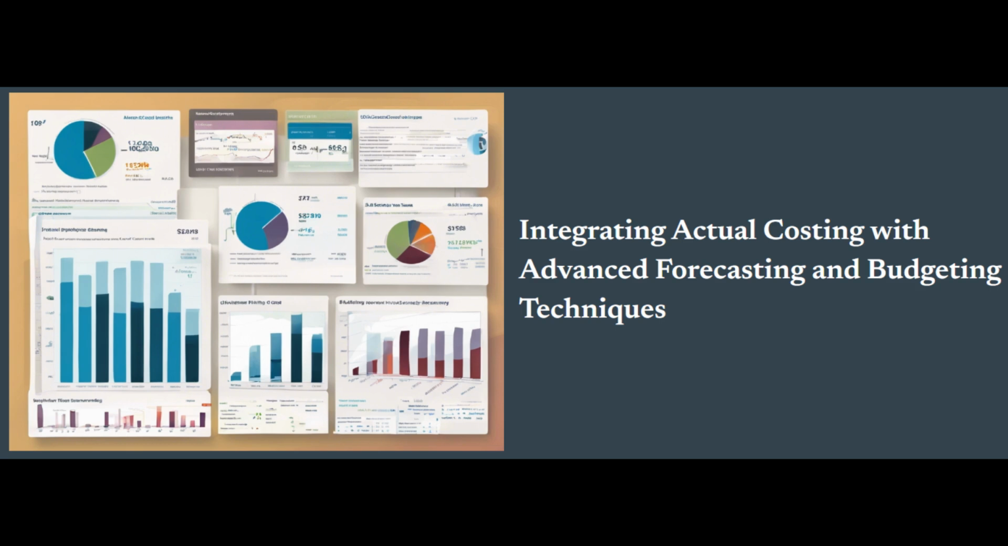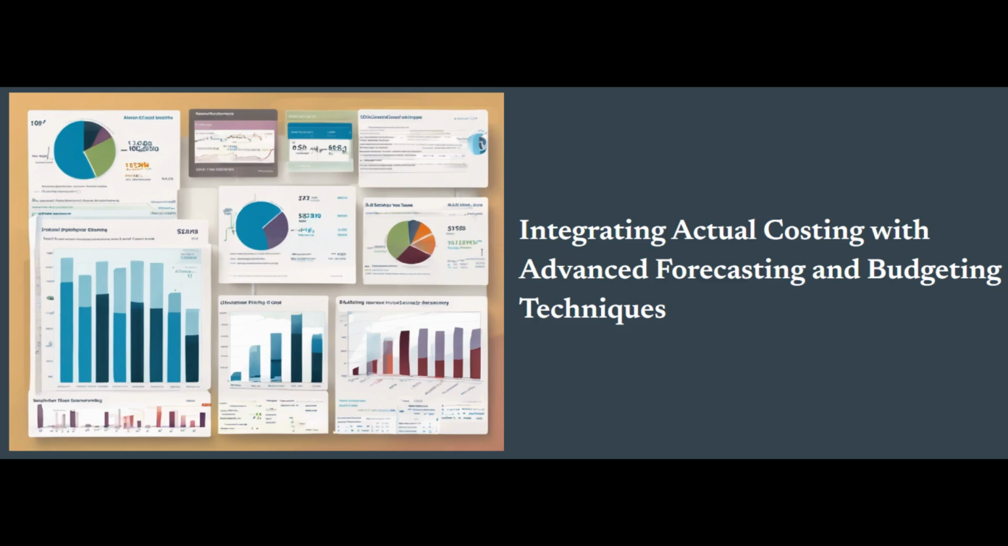Continuously monitor and refine the integrated system. Regularly review the integration of actual costing with advanced forecasting and budgeting techniques, identify areas for improvement, and make necessary adjustments to ensure the ongoing effectiveness and relevance of the financial planning processes.